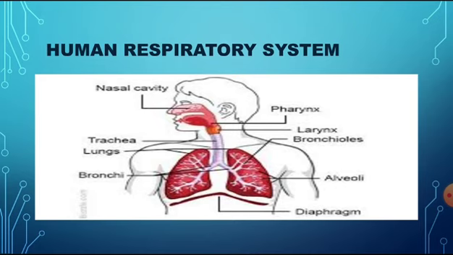Normally an adult man will breathe 15 to 18 times per minute, whereas when we do exercises, the breathing rate increases to 20 to 25 times per minute. So, make sure how we breathe.